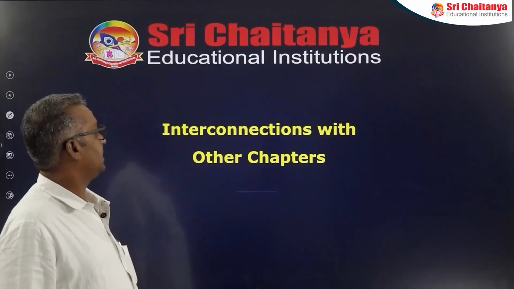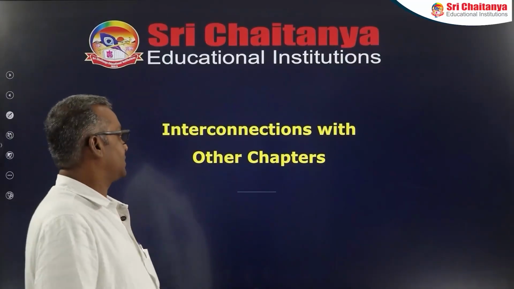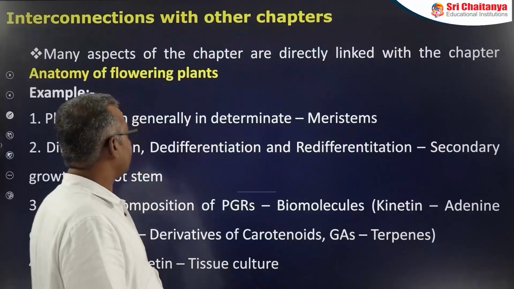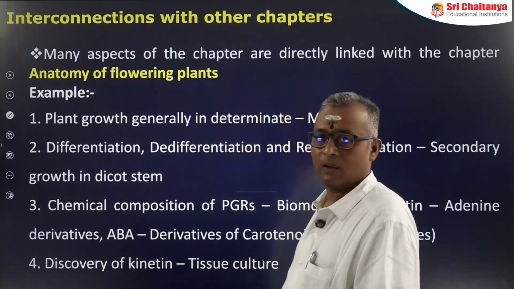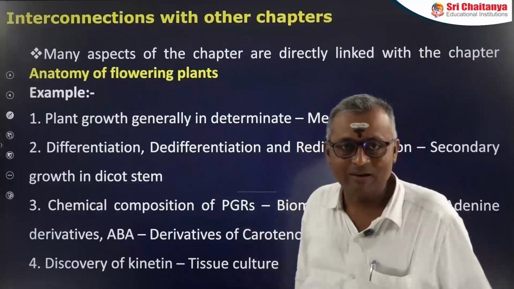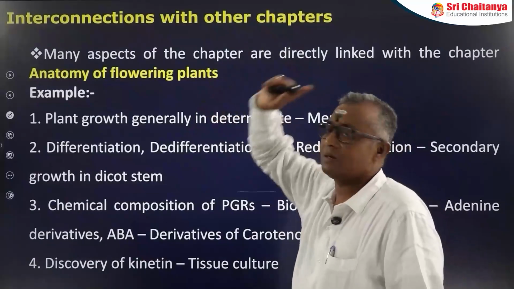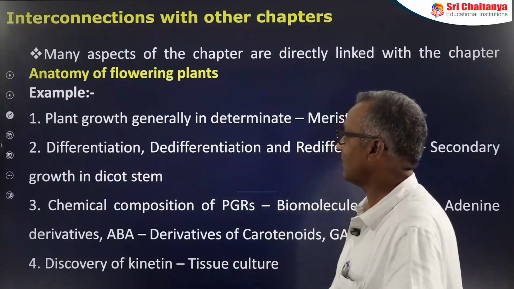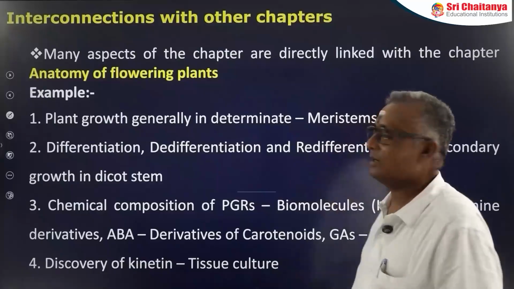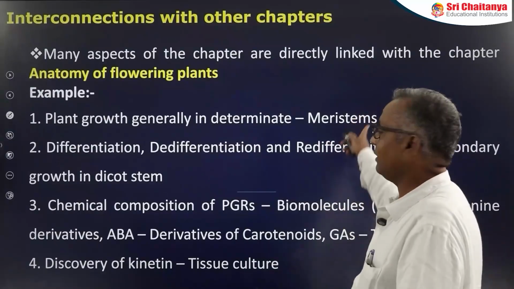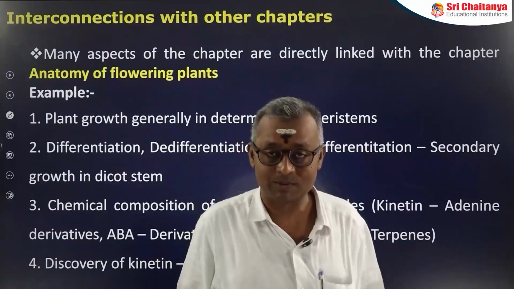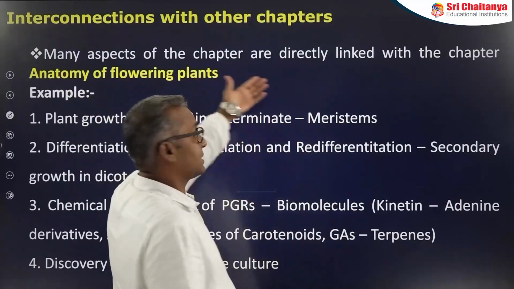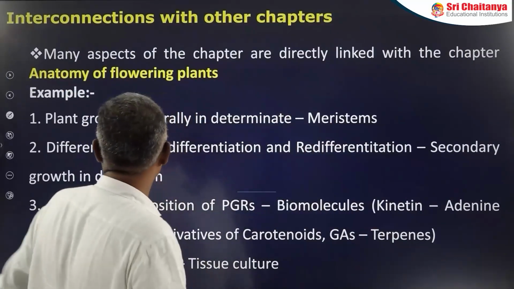Now let us see interconnections of this chapter with other chapters. Many aspects of this chapter are directly or indirectly connected with anatomy of flowering plants. Let us take some examples. Plant growth is generally indeterminate. Under this we discuss meristems, various types of meristems, which we have come across under anatomy of flowering plants.